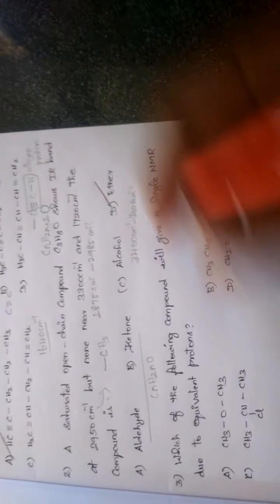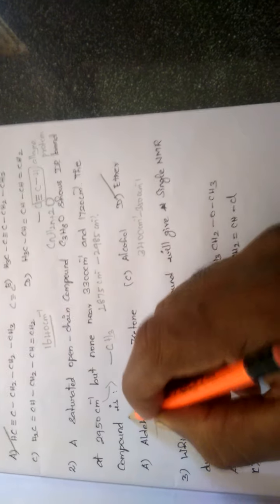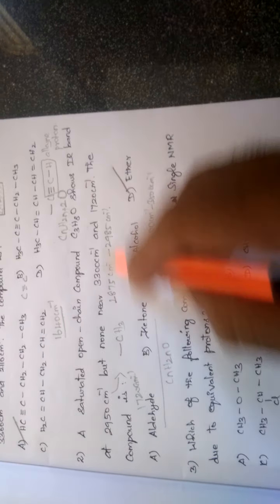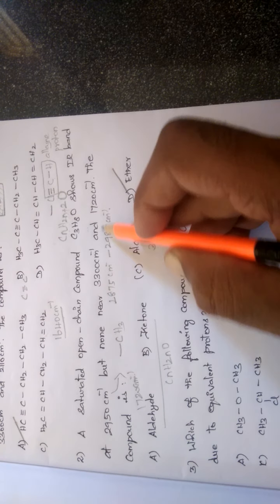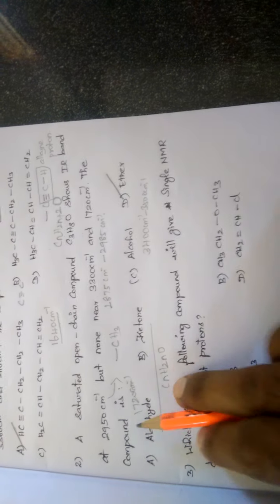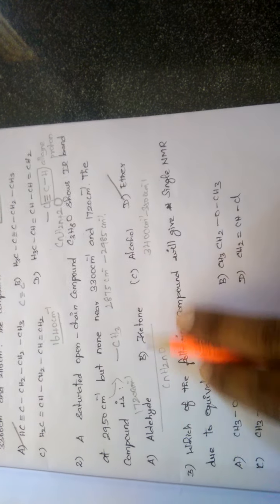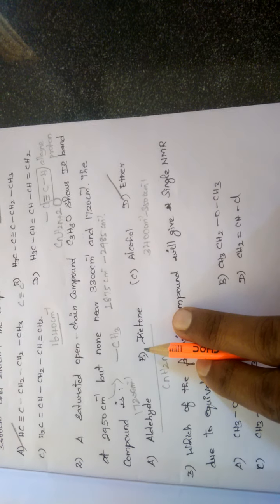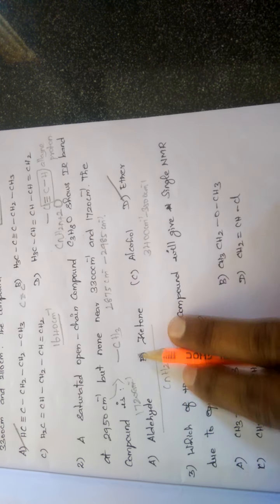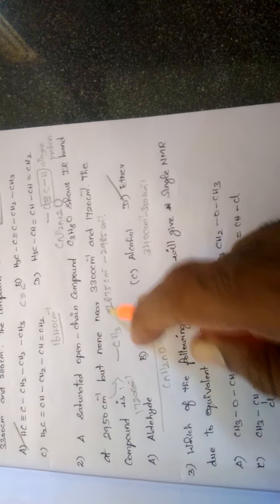So the only option is ether. Aldehyde shows a band at 1720 cm⁻¹, and they gave the absence of 1720 cm⁻¹, so we ruled out the aldehyde and ketone. Both compounds almost give a peak in the region of 1720 to 1725 cm⁻¹, but we did not get these bands in the question.